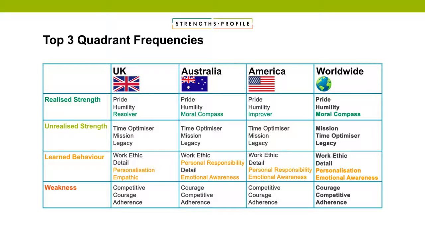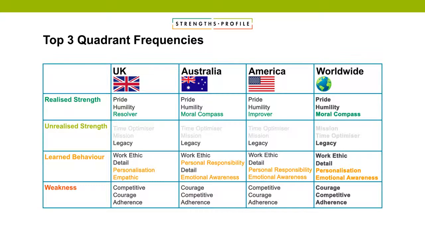If we looked at the unrealised strengths, there were fewer surprises here for me, actually, because I'm often coaching people around mission and time optimizer, and you'll know that mission's my number 1. So helping others to think about, actually, I can see how that your purpose is, you're not aligning to it every day, but helping people to do that every day, helping them get meaning out of the small things in life as something that you can help others do, if this is something that you see in your coachees as being unrealised.